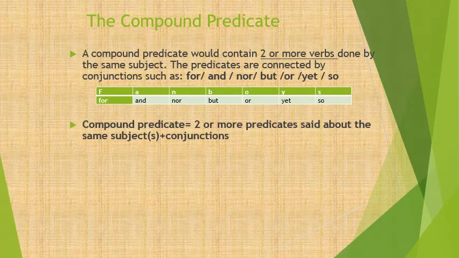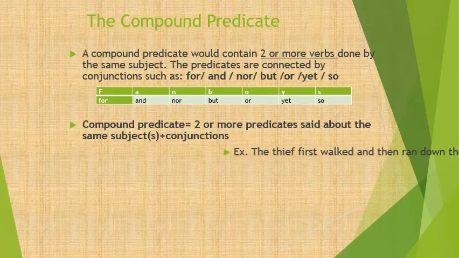So basically, the compound predicate is two or more predicates said about the same subject or subjects. So, two or more predicates for the same simple subject or for the same compound subject. Don't you forget that, because this is really important. And of course, we have the conjunctions in order to relate the predicates with each other. So we have the sentence here.